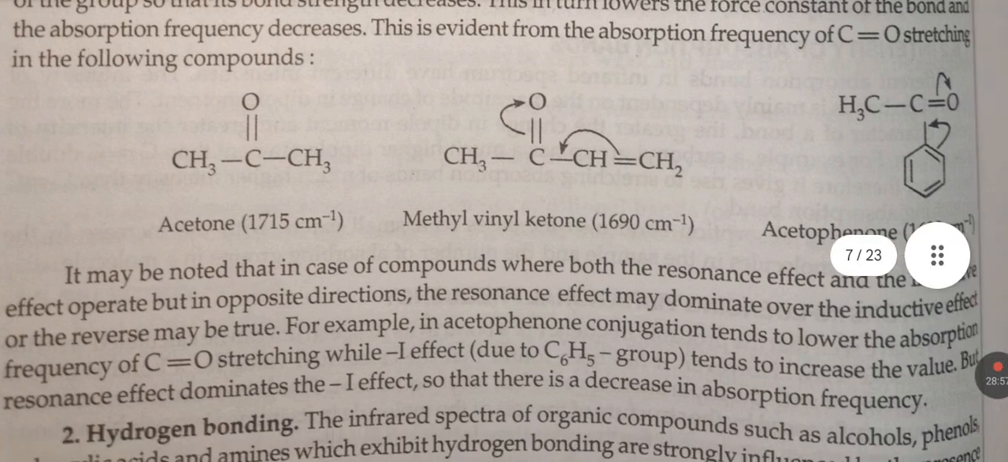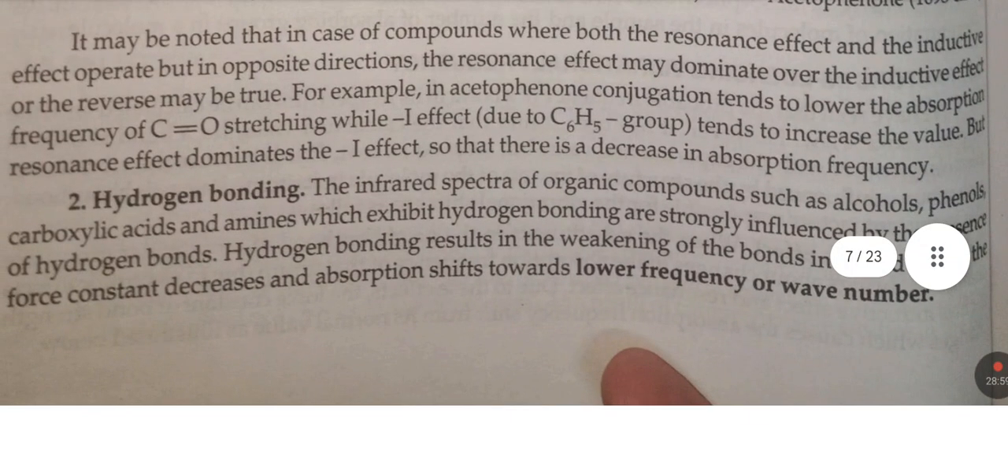It may be noted that in the case of compounds where both the resonance effect and inductive effect operate but in opposite directions, the resonance effect may dominate over the inductive effect, or the reverse may be true. For example, in acetophenone, conjugation tends to lower the absorption frequency of C=O stretching, while the minus I effect tends to increase the value, but the resonance effect dominates the minus I effect so that there is a decrease in absorption frequency.